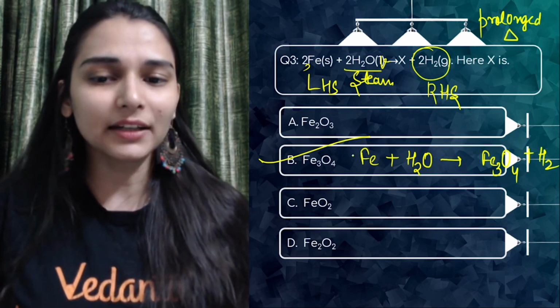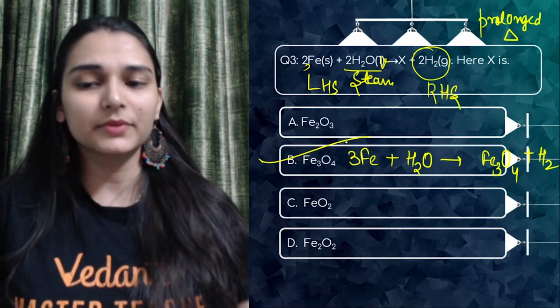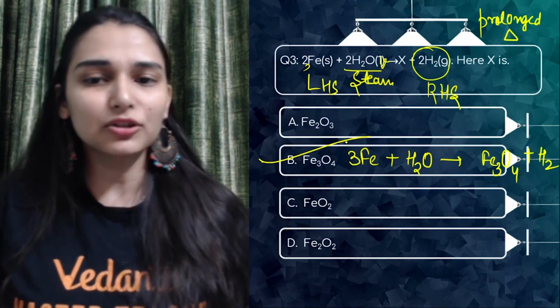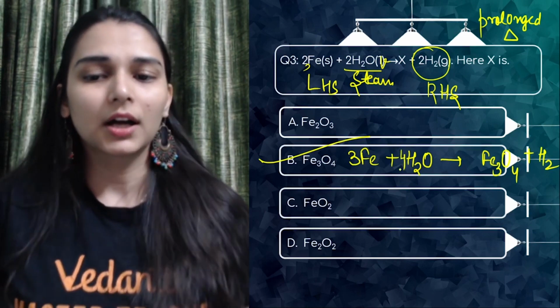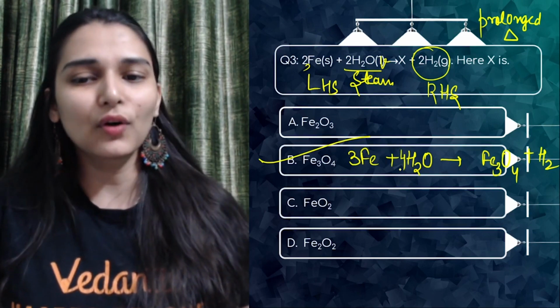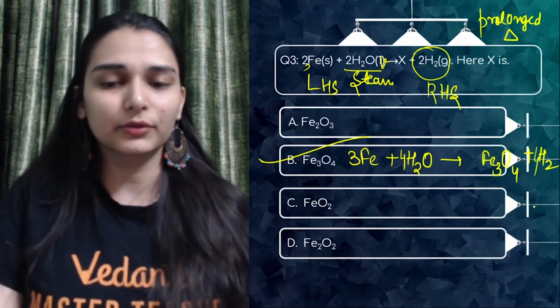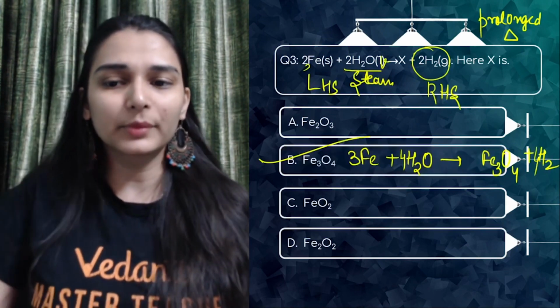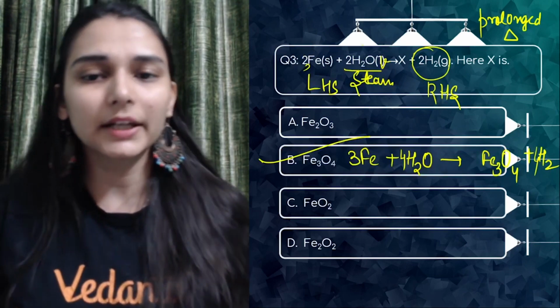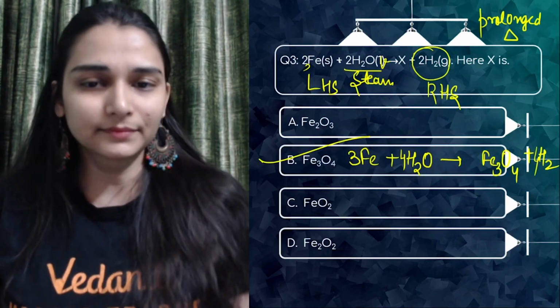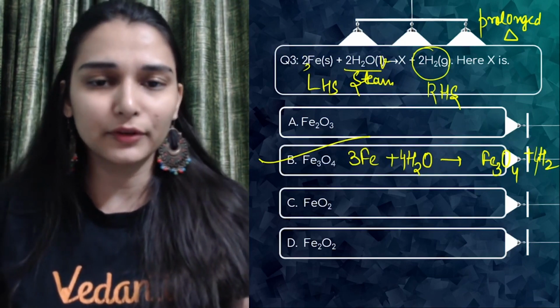We can balance iron को पहले balance करो, 3 iron atoms. Now try to balance oxygen, 4. Okay, and 4 into 2 you can say 8 है, इसको भी 8 कर दो. ठीक है. So Fe3O4 would be the right answer. Balancing थोड़ा ठीक कर लेना, इसके हिसाब से like if you will get the wrong answer.